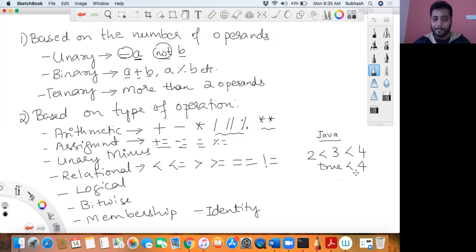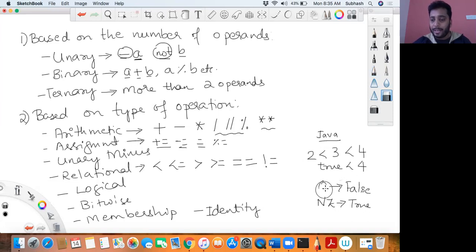Whereas in Python, keep this in mind: any zero value is considered as false and any non-zero value is considered as true. Therefore this works in Python. I'll repeat once again: in Python, zero is considered as false and any non-zero value is considered as true.